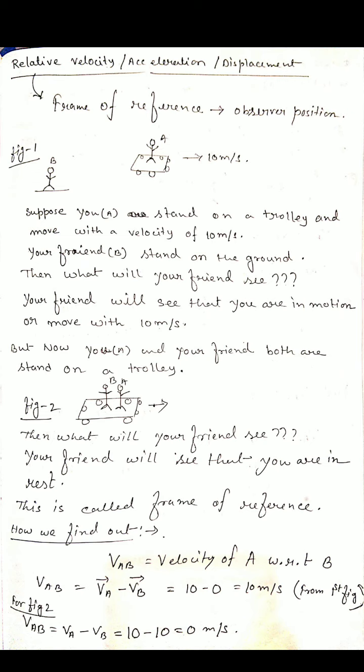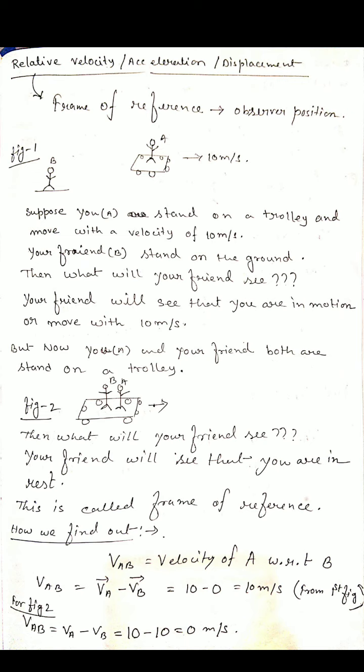Here we consider two examples. You see that in figure 1, an object A stands on a trolley and moves with a velocity of 10 meter per second. And another object, suppose your friend B, observes your motion.